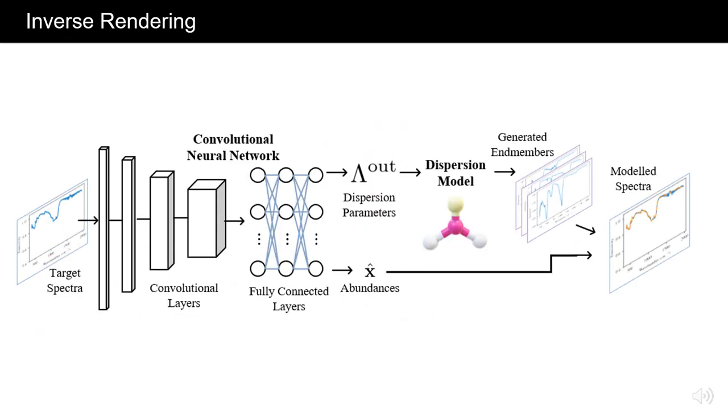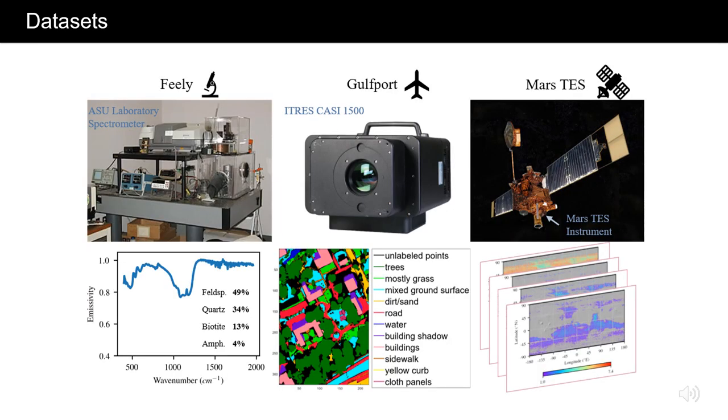Further, in the presence of training examples, we develop a convolutional neural network to perform inverse rendering and automatically determine model parameters and simultaneously perform unmixing for an enhanced performance and speed. To validate our contributions, we test on 3 datasets ranging from laboratory spectrometers to aerial and satellite imagery in the infrared and visible to near infrared spectra.